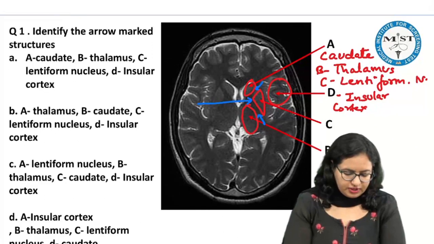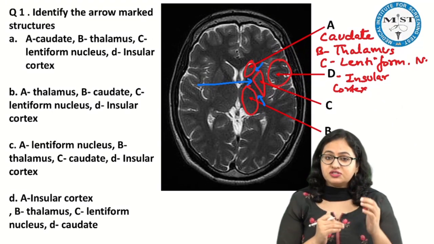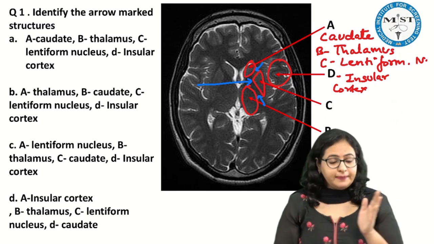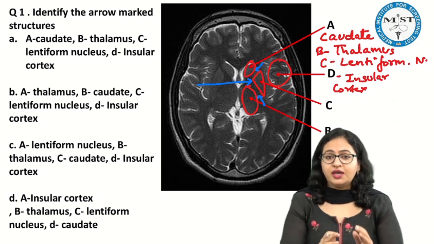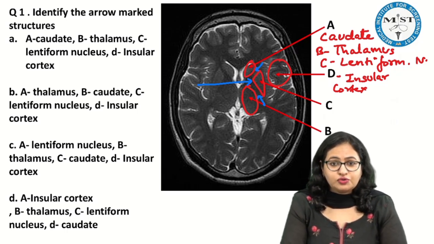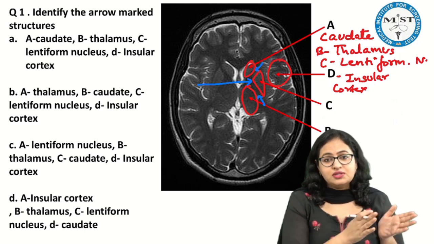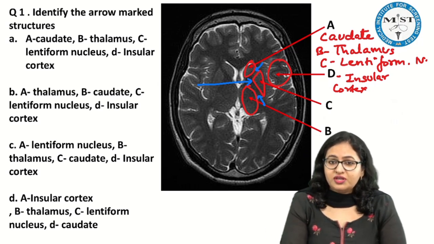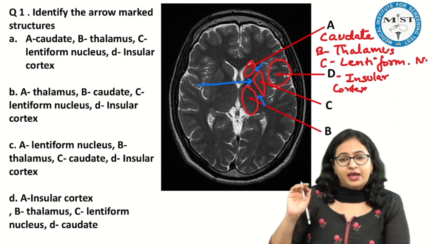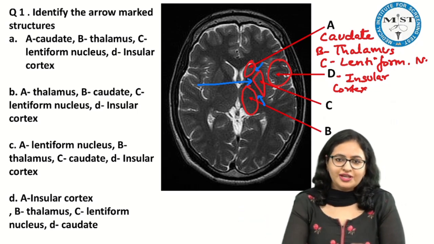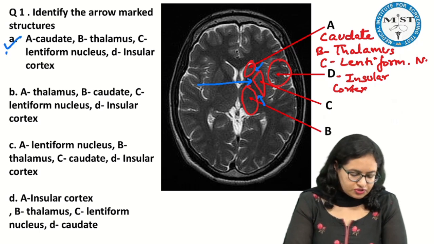So let us come back to the various options. This time they have asked in this manner: A is this one, B is this one, C is this one. Actually, this is the pattern followed in the NEET or AIIMS exam. Slowly the exam pattern is changing, but because we were already equipped for this, whether they ask the question in this manner or in a simple manner, we were able to answer it. So the answer of this question is A.